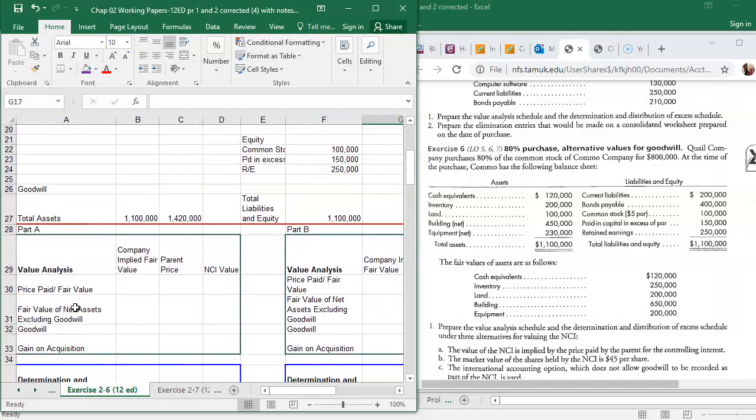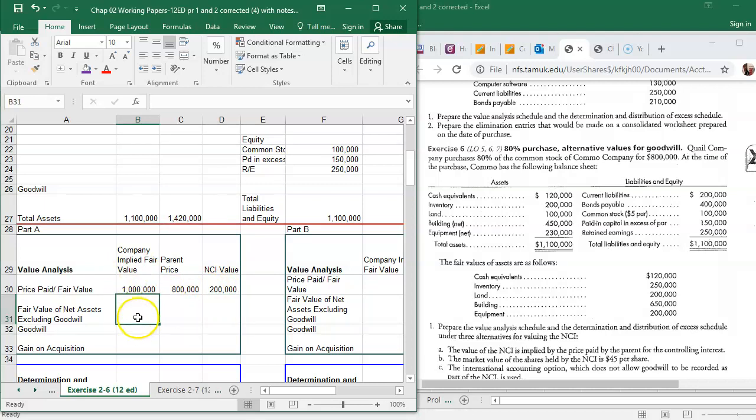So we're doing part A, implied fair value. Okay, so the parent bought 80% and they paid $800,000 for that. So that's the given that we know. So to get the company implied fair value for part A, we're basing it off of what the parent paid. You're going to do what the parent paid divided by their ownership, which is 80%. And then the NCI is either going to be 20% of that, or you can subtract. However you would like to do it is fine. And we're going to do all part A first.